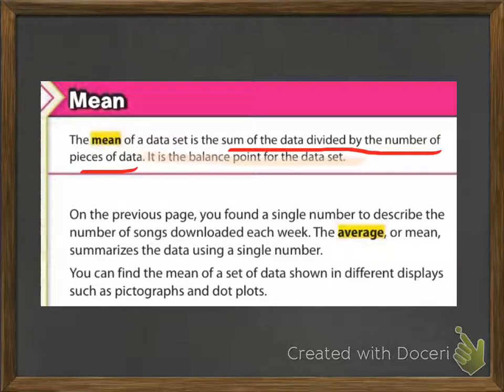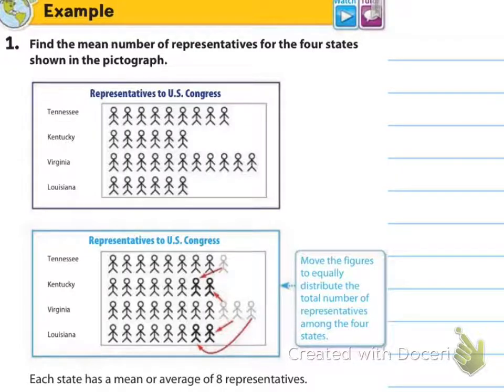So on the previous page you found a single number to describe the number of songs downloaded each week, the average or mean, which summarizes the data using a single number. You can find the mean of a set of data shown in different displays such as pictographs and dot plots, so let's look at those.